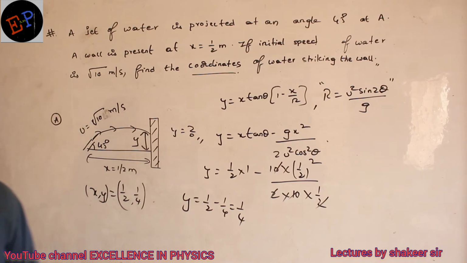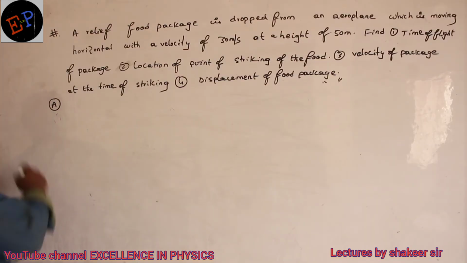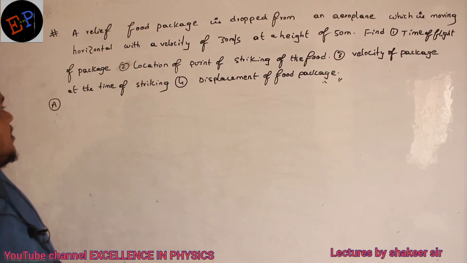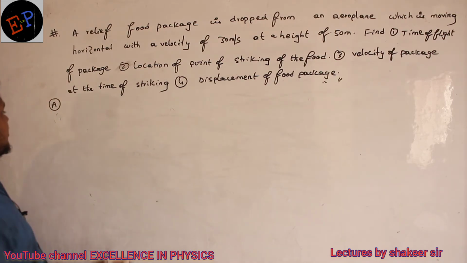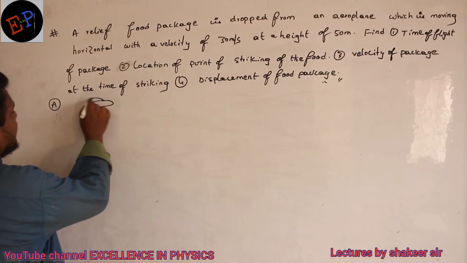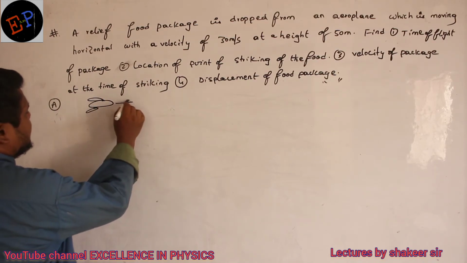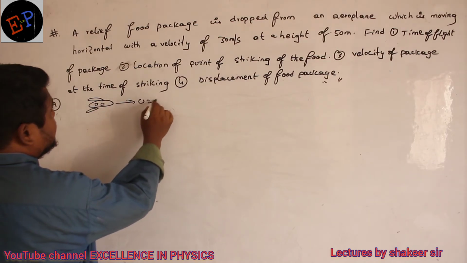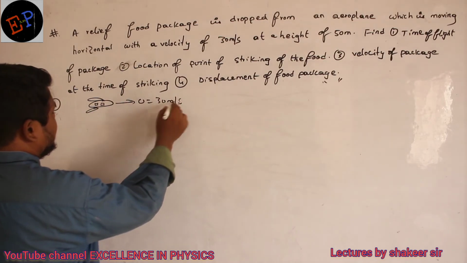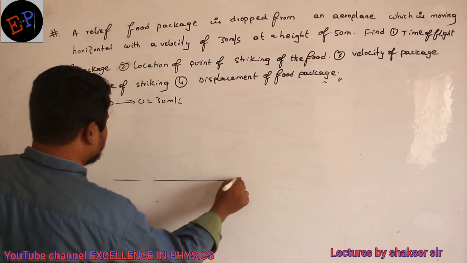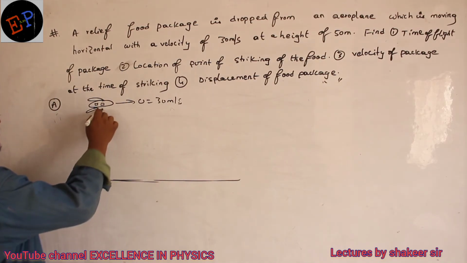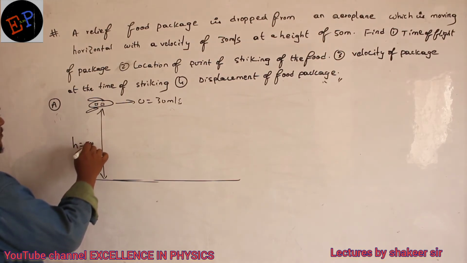Clear? That's very good. So a relief food package is dropped from an aeroplane which is moving horizontally with a velocity of 30 meter per second. So this is the aeroplane. It is moving horizontally with how much velocity? With a velocity of 30 meter per second. And from the ground it is present at a height of 50 meters. Height is equal to 50 meters.